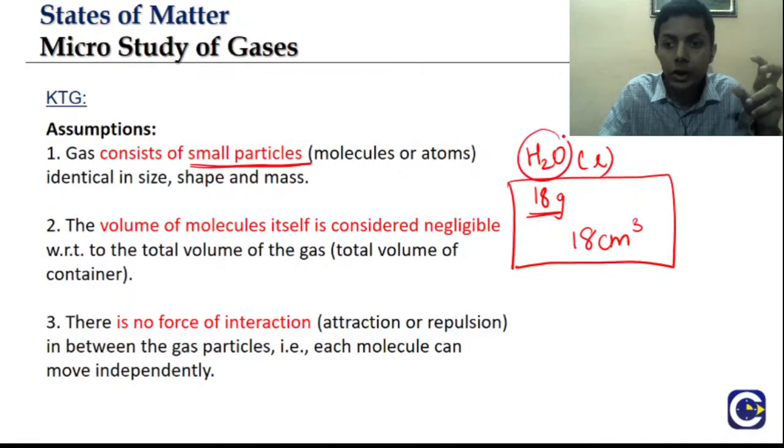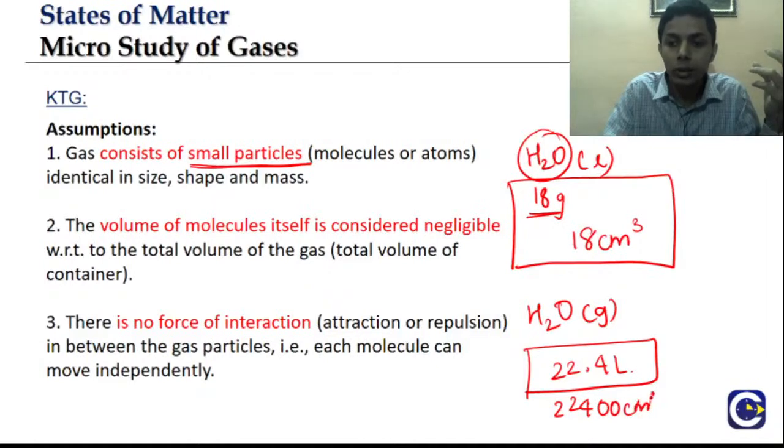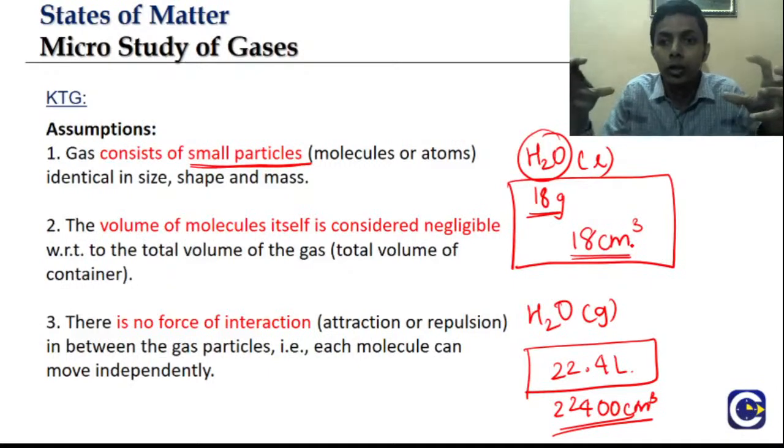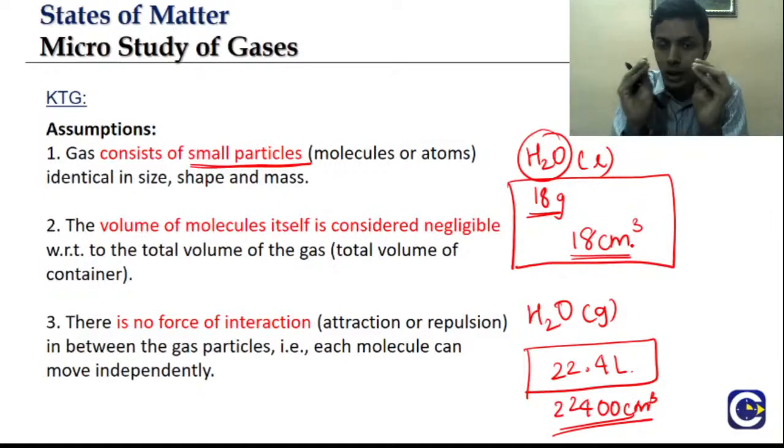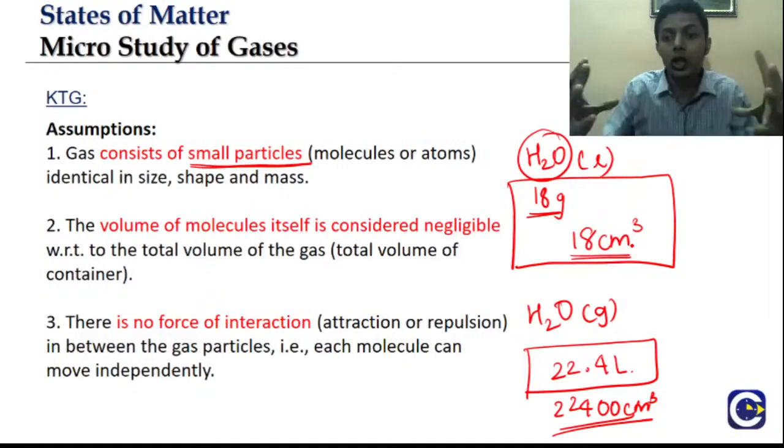However, when the same H2O is converted to vapor, to gaseous form, then 1 mole will have 22.4 liter. In centimeter cube, it will be 22,400 centimeter cube, which is much, much higher than 18 centimeter cube. That's why we ignore the volume of the molecule itself. That means if you only consider the molecules, their volume is very negligible compared to total volume.